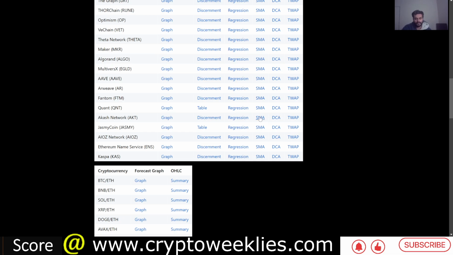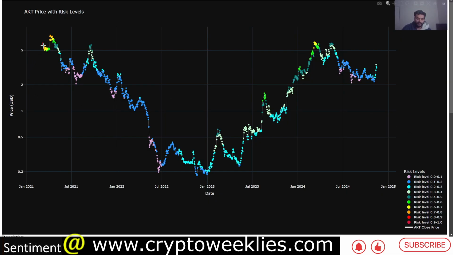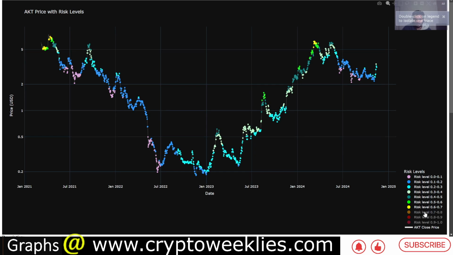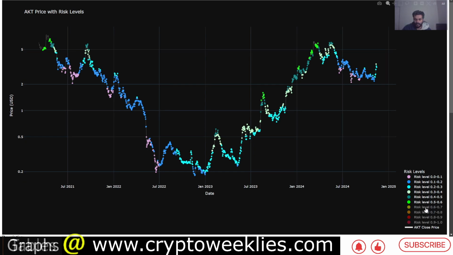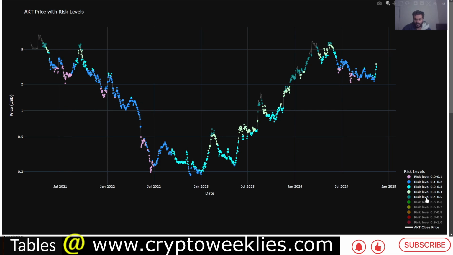In terms of the SMA model, it looks at the relationship between the daily price and the 20-week moving average. Based on that relationship, the daily prices are color coded on risk levels between 0 and 1, with the lower risk levels over here. The key idea with this model is to avoid DCAing when the risks are too high, so that major accumulation is not happening when the market is overheated.